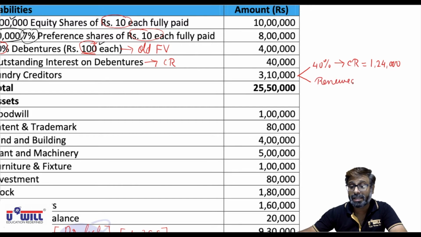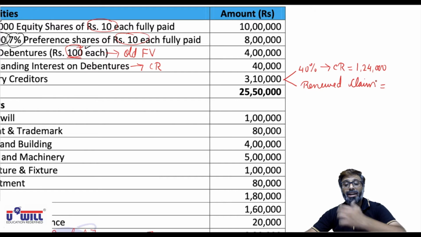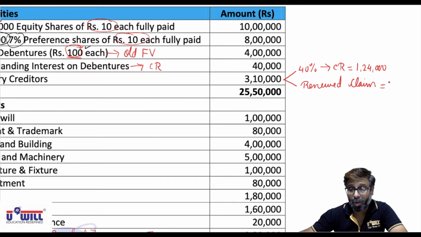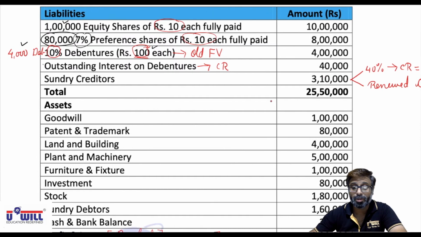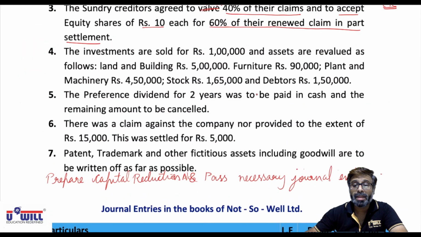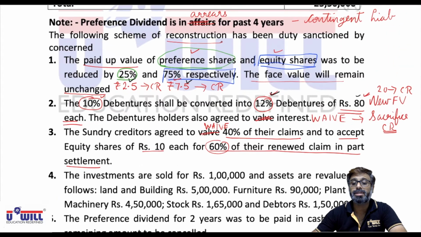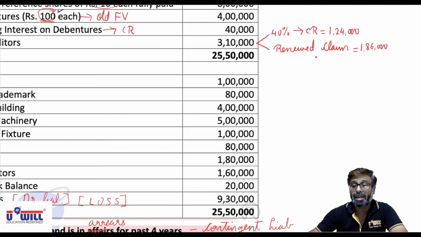If 40% they sacrifice and transfer to capital reduction account, then 3,10,000 minus 1,24,000, that is 1,86,000. This is the renewed claim. Here also 60% amount they accept in the form of equity shares, means part settlement is done.